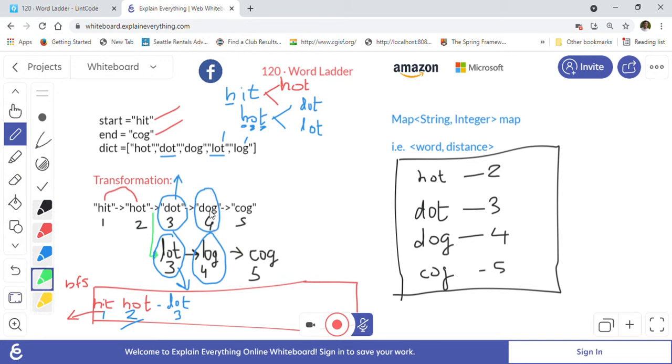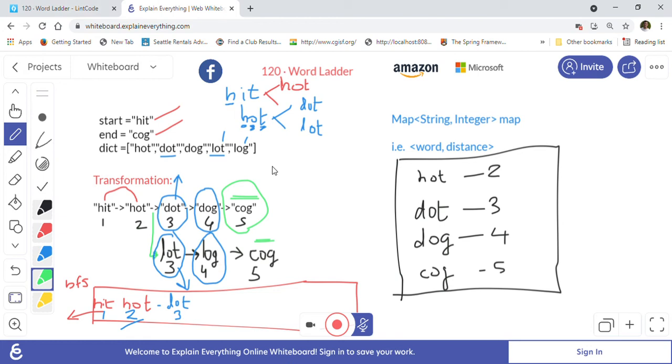At this time, when we replace d with c, we get the word cog. So cog is our answer word. And here also, when you convert l with c, it becomes cog, but with distance 5. So as soon as we reach the new word, we will just return and break from that.